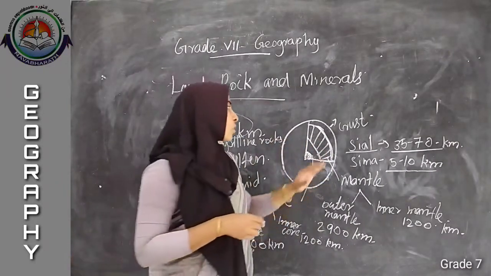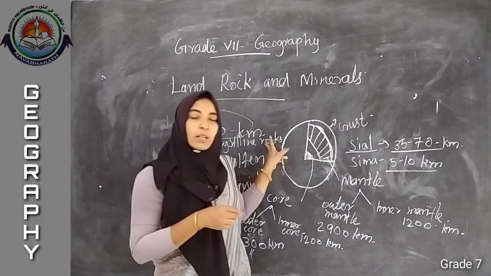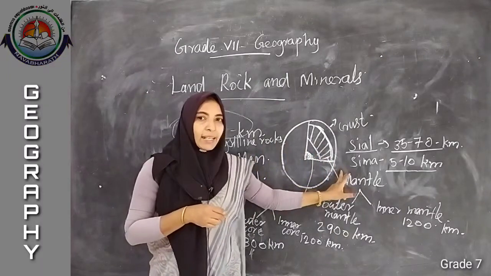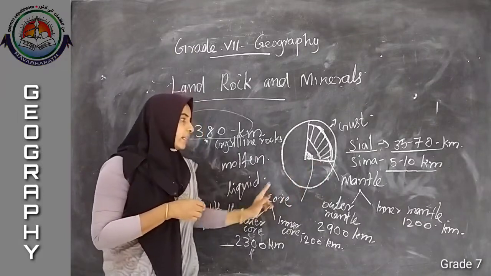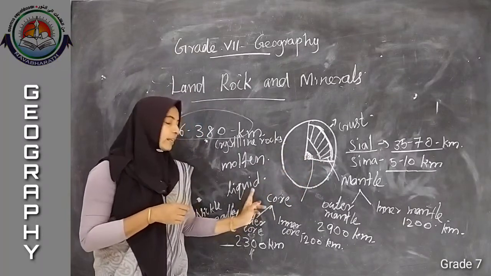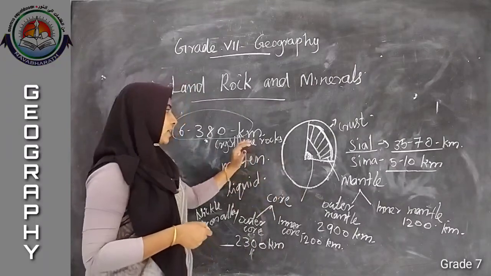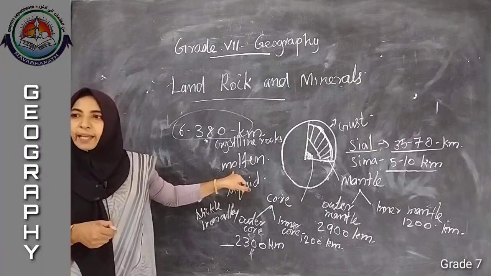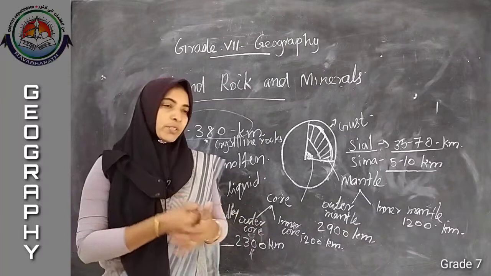The crust, which is made up of crystalline rocks. Then the next one, mantle, which we can find in a molten stage. Then core, which we can find in a liquid stage. Listen, that is the stage. Crust, crystalline rocks; mantle, molten stage; core, liquid stage.